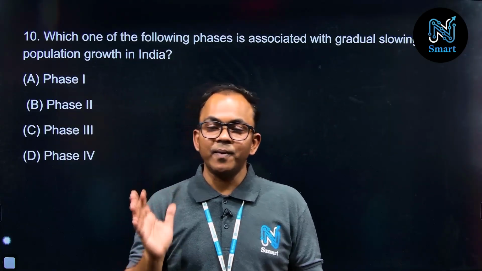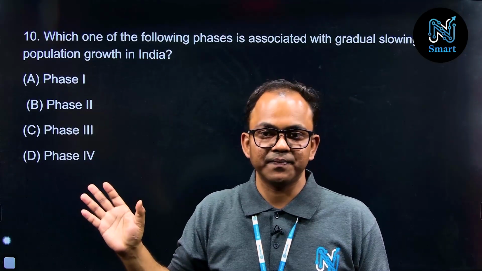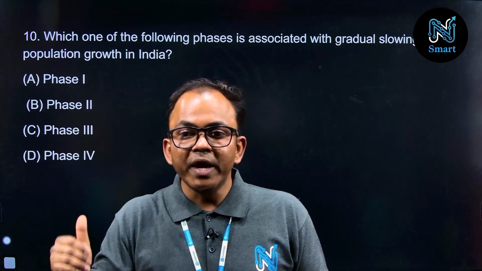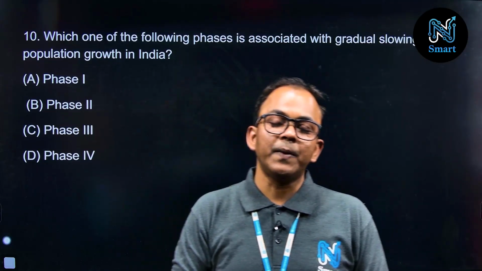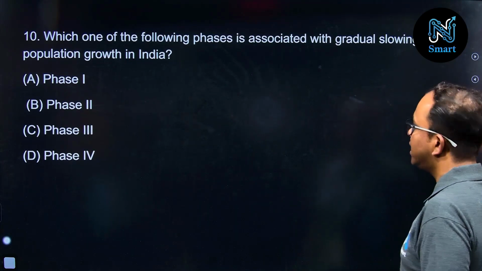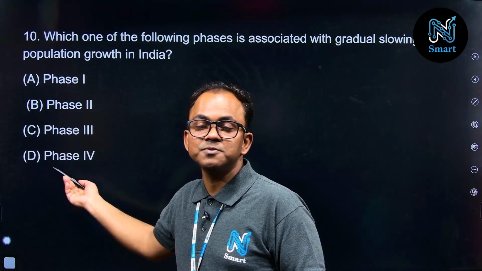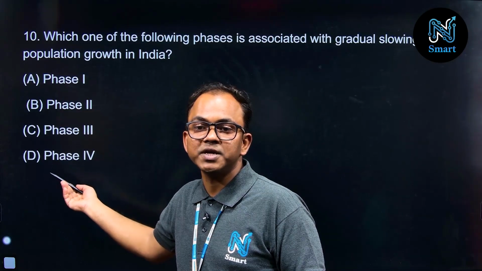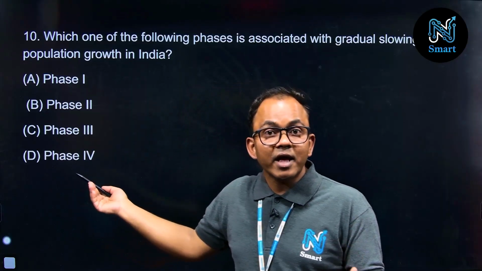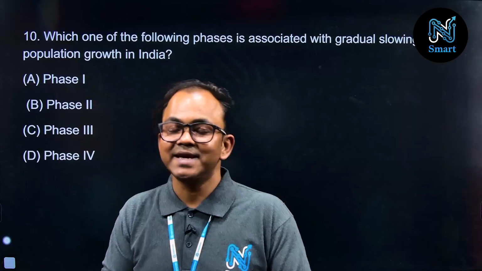From the given options, in which phase do we observe this kind of slowing down trend in our population growth? As per this question, option D is the correct answer, that is phase 4 of India's population. This is the phase associated with gradual slowing down of population growth in India.